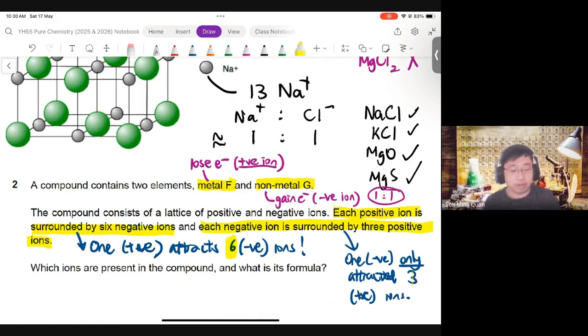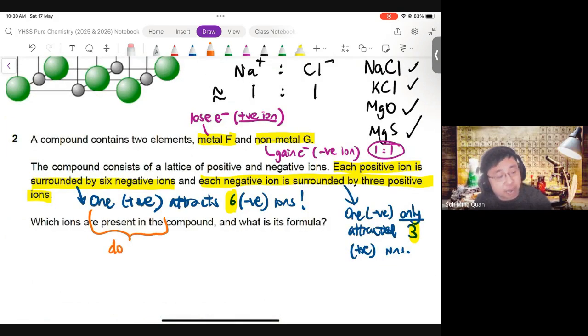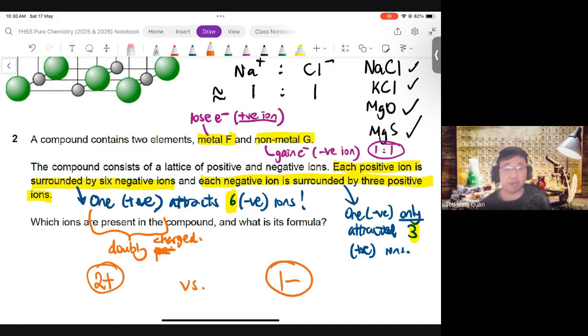There is a relationship in the numbers, right? Each positive ion attracts 6 other ions around it. So this positive ion must be doubly powerful, doubly charged. It must be double in charge. If not, how to attract so many things to come to you? It must be powerful in attracting it, right? So you can conclude that the positive ion must be doubly powerful, doubly charged compared to the negative ion, meaning 2 plus versus 1 minus.